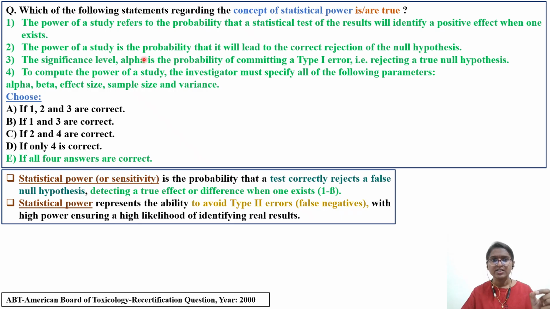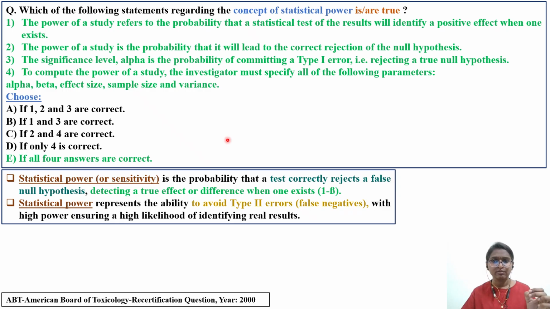The power of a study is the probability that it will lead to correct rejection of the null hypothesis. If you see, H0 will be there, the null hypothesis, that statement. The significance level alpha is the probability of committing a type 1 error, that is rejecting a true null hypothesis. Option 4 is, to compute the power of a study, the investigator must specify all of the following parameters: alpha, beta, effect size, sample size, and variance. So the right answer will be in the green text. That is, all the four options are related to the concept of this statistical power.